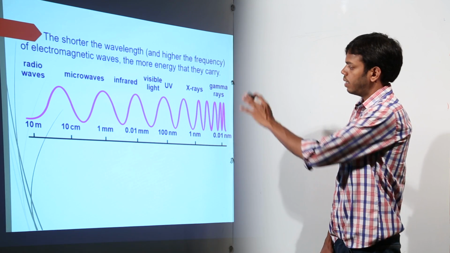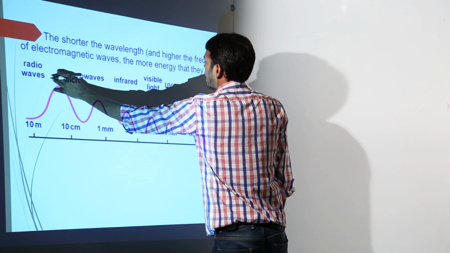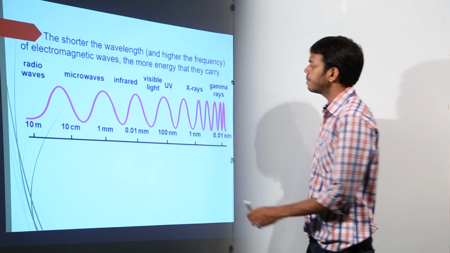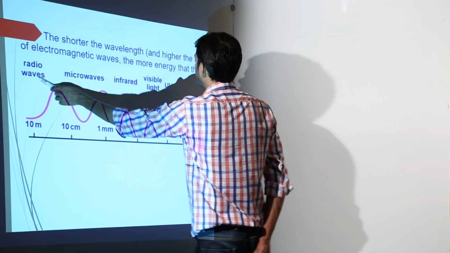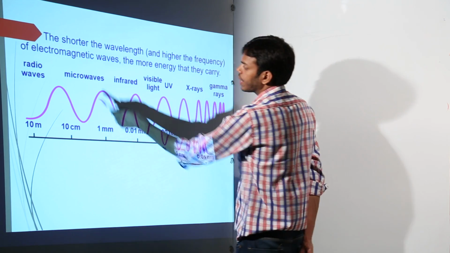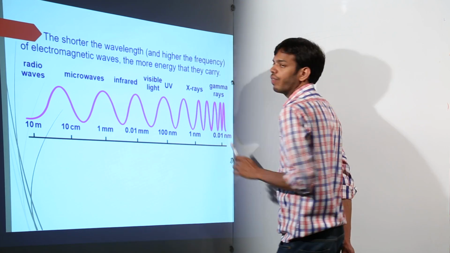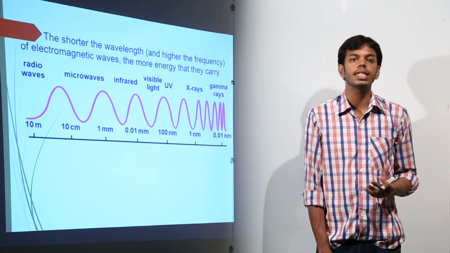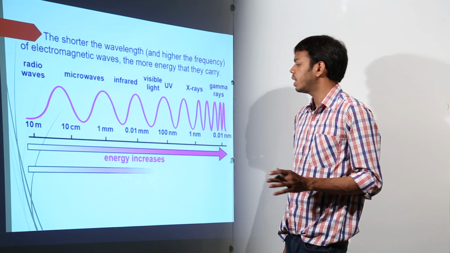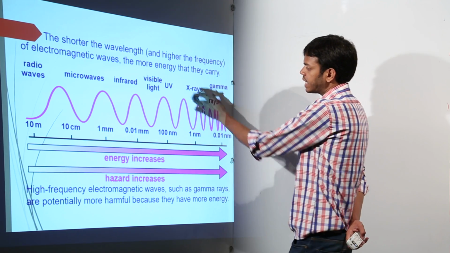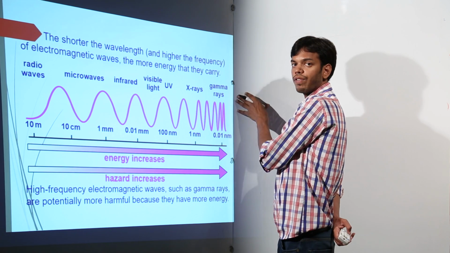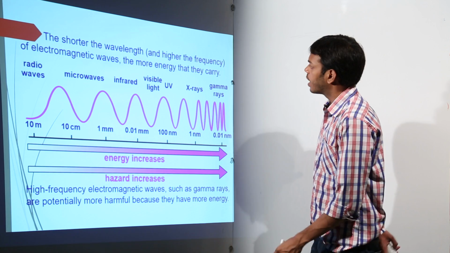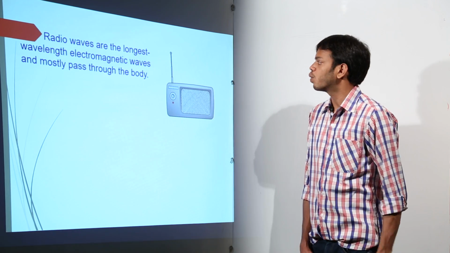Now, this is our electromagnetic spectrum. These are all the different parts of electromagnetic radiation. This one has the lowest frequency, and this one the maximum frequency. This one has the maximum wavelength, and this one the minimum wavelength, because they are inversely proportional to each other, right? Depending on their wavelength and frequency, there will be energy. As frequency increases, the energy will increase and hence its hazard issues will increase, because high frequency means very high energy. So what can they do?